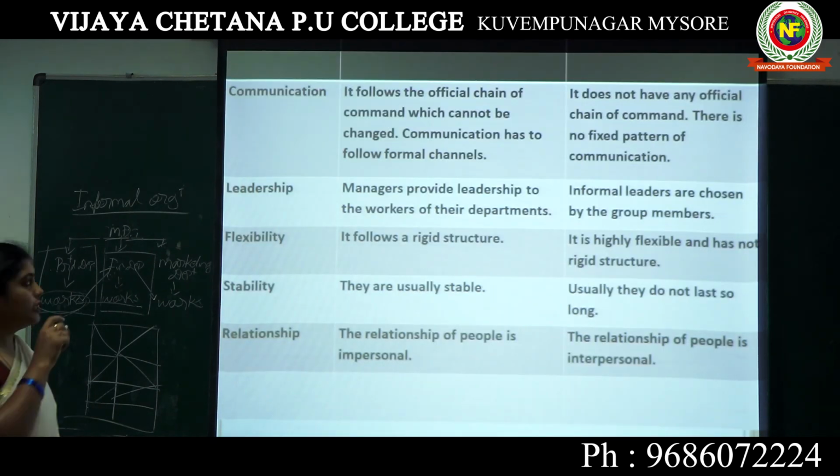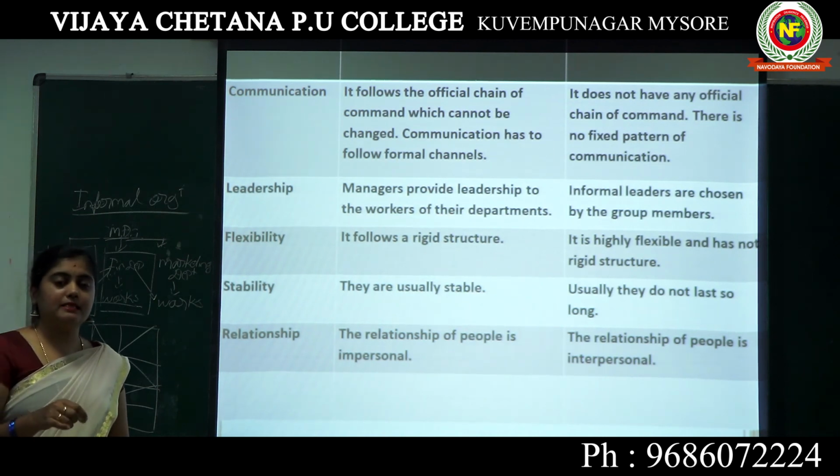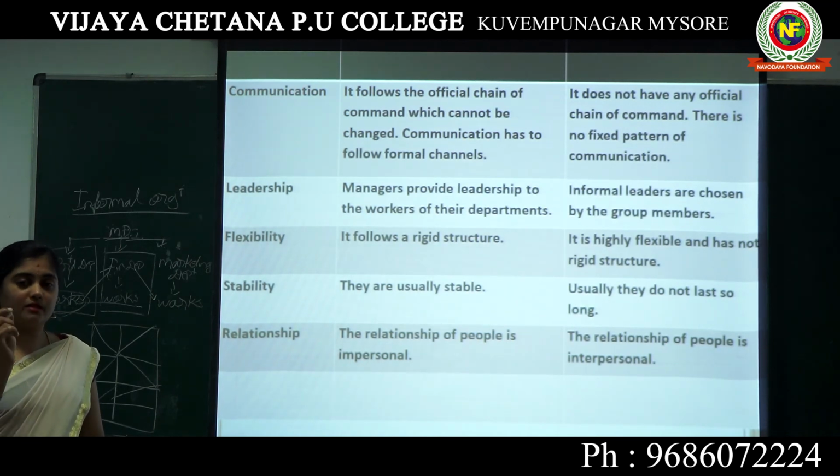The next one, on the basis of communication, there will be an official chain of communication framed in the formal organization. But in the informal organization, there is no official chain of communication because it is created by interpersonal relationships. Next one, leadership. Yes, the leaders are selected by the departmental managers in the formal organization, but in the informal organization, the leaders are selected by the group members. That is the difference between these two.